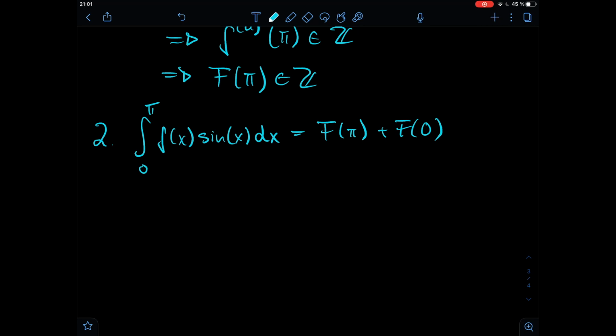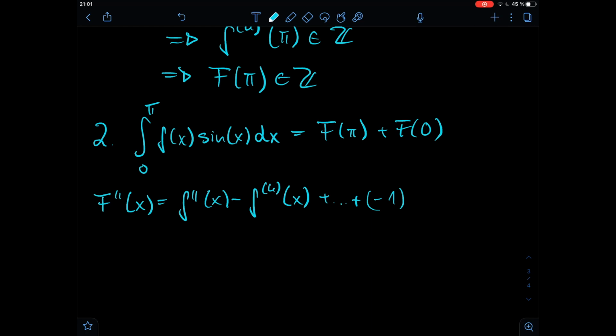So first of all, we're starting by looking at the second derivative of the capital F function. The second derivative of the capital F function is the second derivative of the small f minus the fourth derivative of the small f, and so on, and we keep on going up to minus 1 to the power of k, f to the power of 2n of x, plus minus 1 to the power of k plus 1, and the 2n plus 2 derivative.